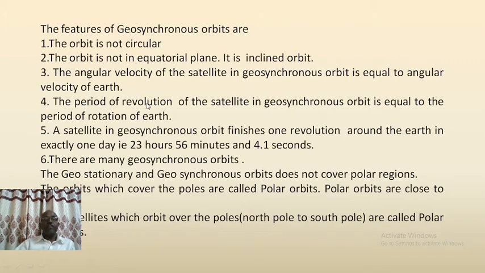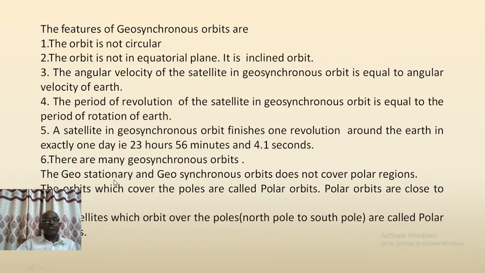The period of revolution of the satellite in geosynchronous orbit is equal to the period of rotation of Earth. A satellite in geosynchronous orbit finishes one revolution around the Earth in exactly 1 day, that is 23 hours, 56 minutes and 4.1 seconds. There are many geosynchronous orbits.